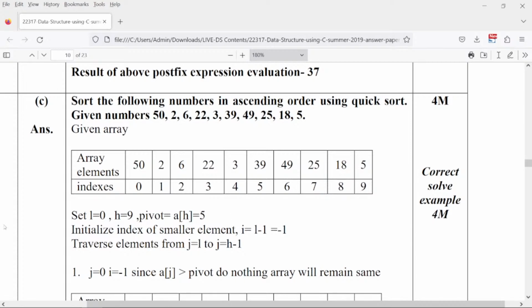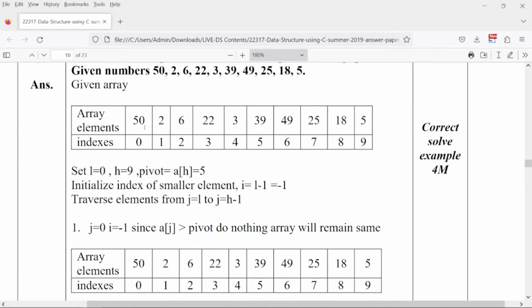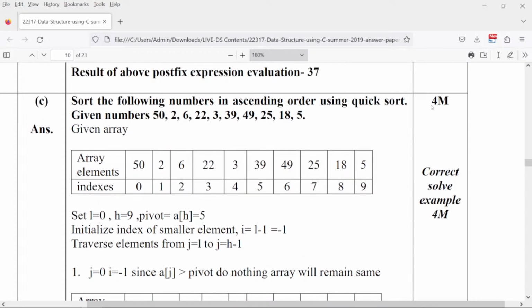Okay. So moving ahead. So this is what is your quick sort. You have to work using quick sort and you are going to find out from here, right? So how do you solve in a quick sort? Check. You always set a pivot element and the major issue over here is that the pivot element has to be fixed at a proper location. Now this is a quick sort which is 4 marks question, guys. So as a result of that you have to look at step by step each and every element.